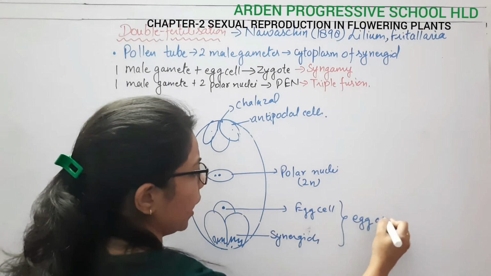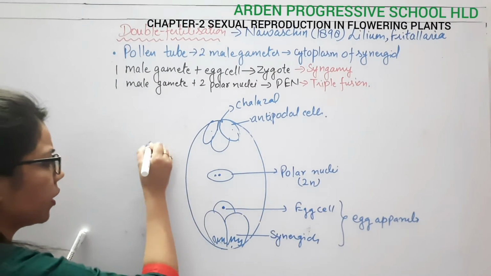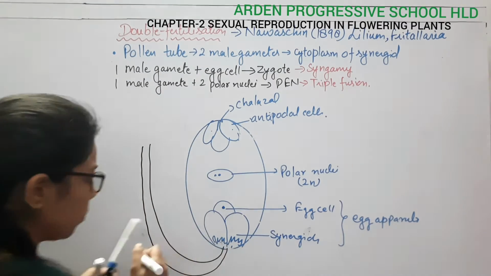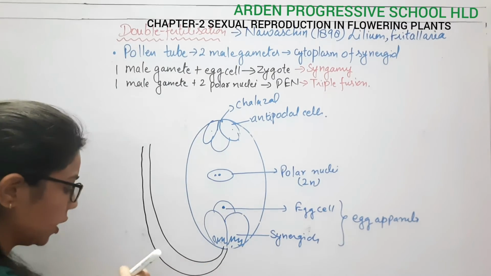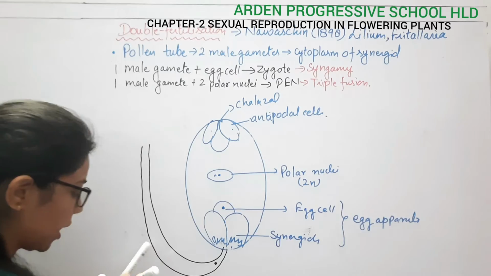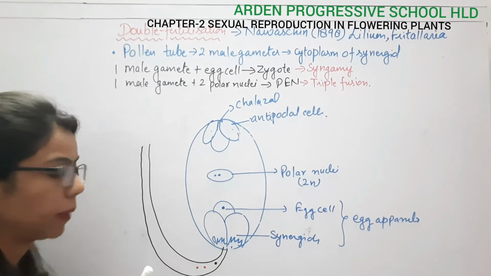They are forming the egg apparatus. Once the pollen tube reaches here through the micropyle, I have said it has 3 nuclei. What are they? At the center there is the tube nucleus, and behind it there are the 2 male nuclei.